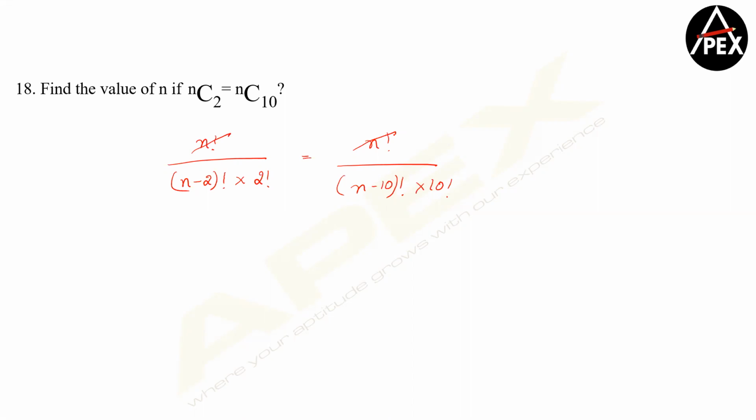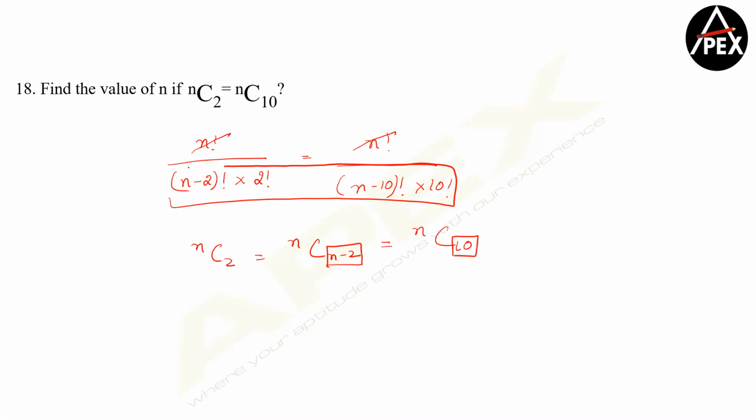Clear? And you can calculate one way, or the second way is nCr is equal to nC(n minus r). Remember? So nC2 should be equal to nC(n minus 2). And as per the question, that is nothing but nC10. So you can always equate, because going by the equation method will definitely take a long time. Are you getting it?